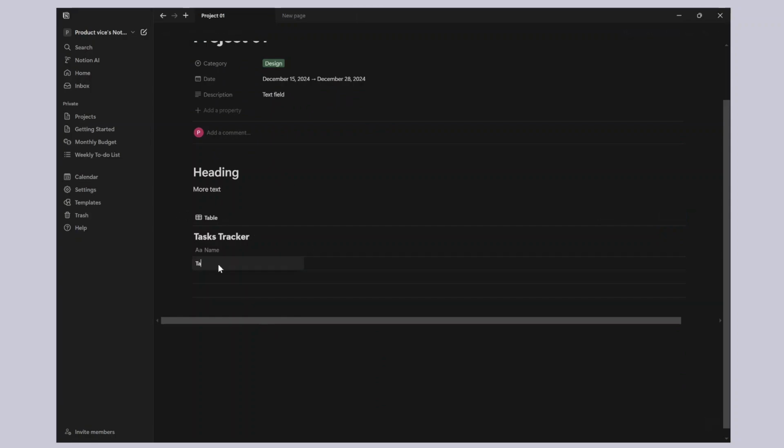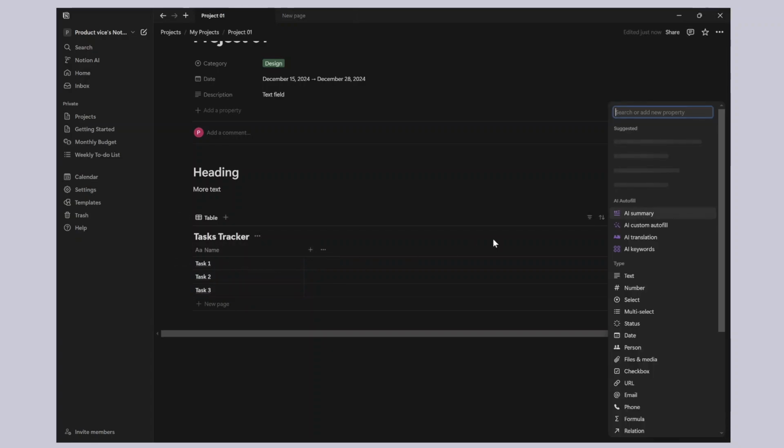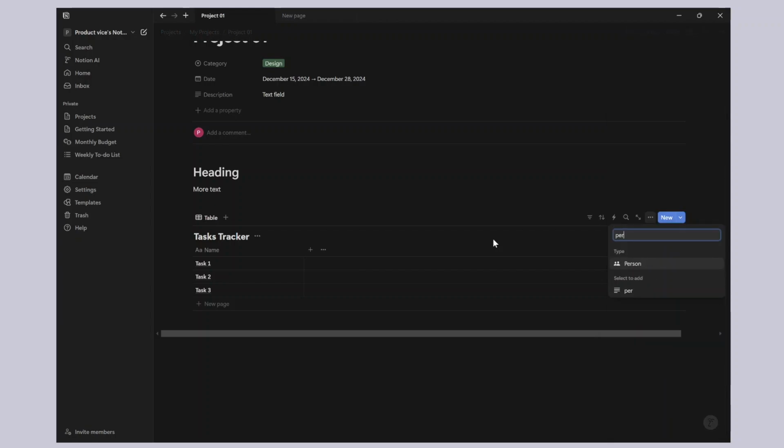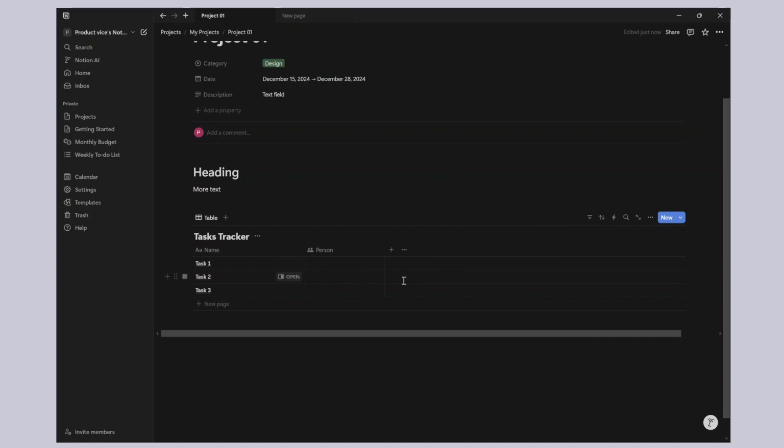Let's say I create a few tasks. I'm going to say task 1, task 2, task 3, right? And then let's say I want to assign a task to someone, so I'm going to add a person type. There's a type of field which is a person, and whoever is on your Notion workspace, you can add that person here. You can pretty much assign it to them. For now, there's just one person, which is me, so I'll just say product price, which is the person right here. And you can add more different kinds of fields here as you want to customize.